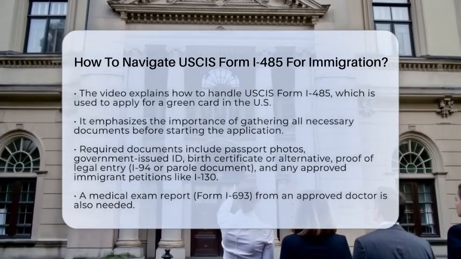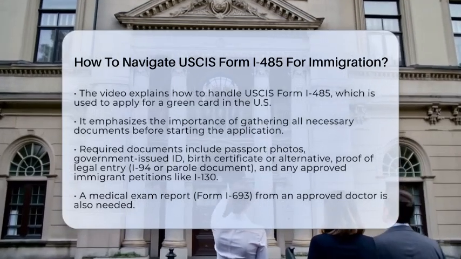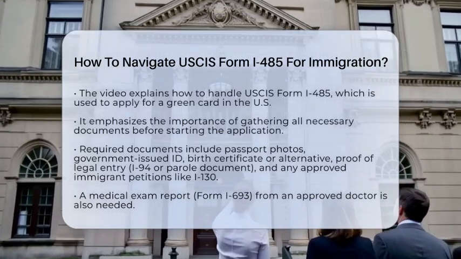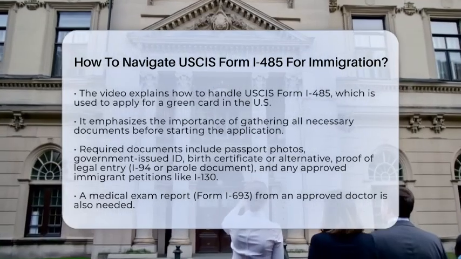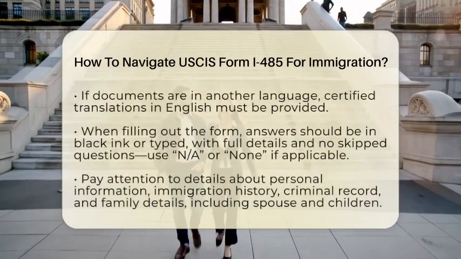First, gather all your documents before you start filling out the form. You will need passport-style photos, a government-issued ID with your photo, and your birth certificate or an acceptable alternative if you don't have it. You also need proof that you entered the U.S. legally, like an I-94 arrival record or parole document.